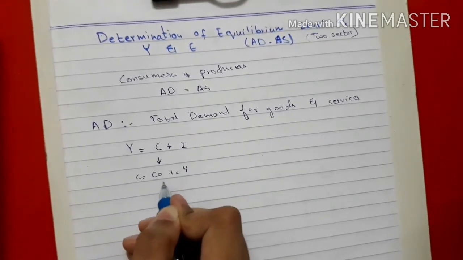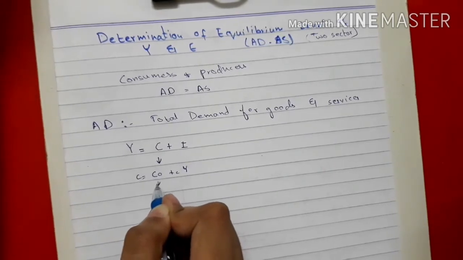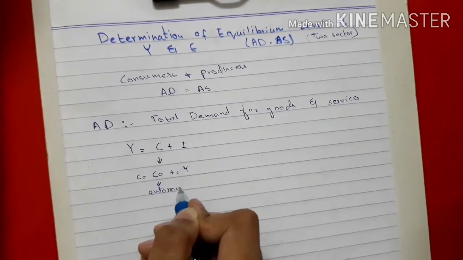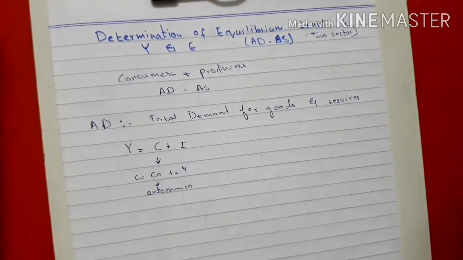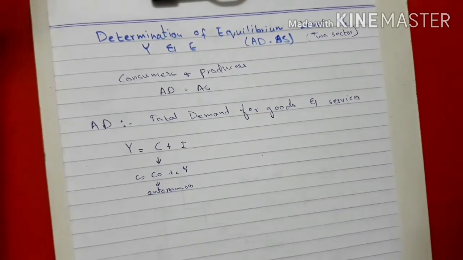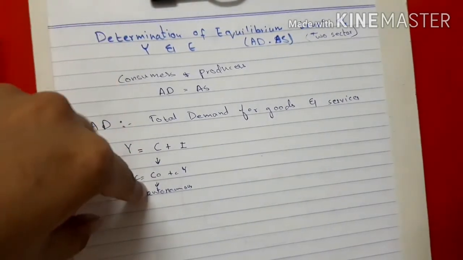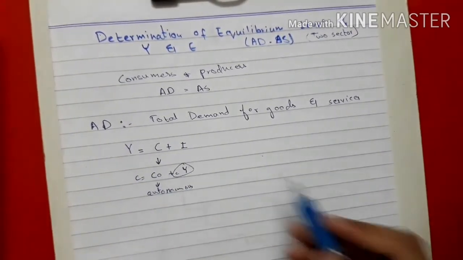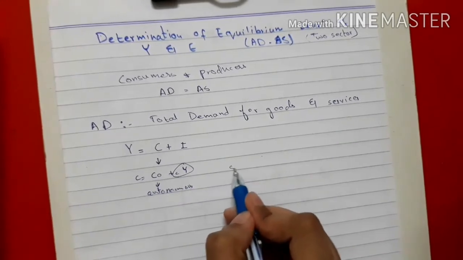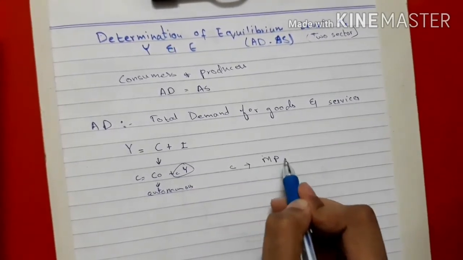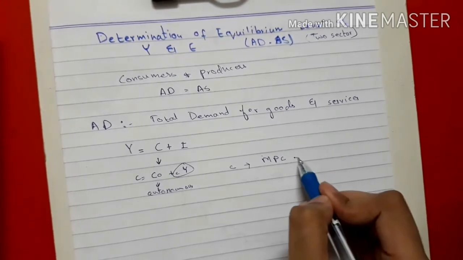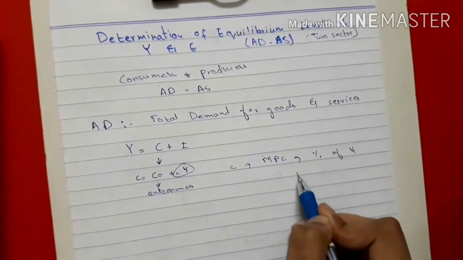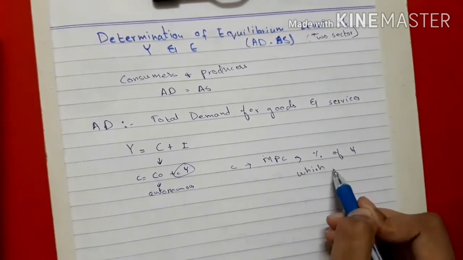The C naught is the autonomous consumption. It is not affected by the level of income. Whatever the income is, even when there is no income or very high income, this consumption remains the same. But here the small c represents MPC, marginal propensity to consume, which is the percentage of income which is spent on consumption.